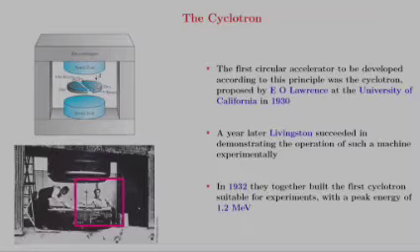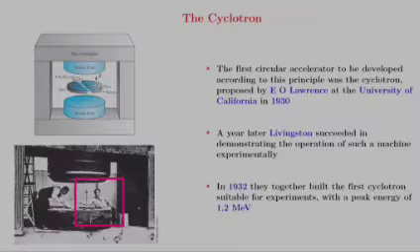In 1932, E.O. Lawrence and Livingston together built the first cyclotron suitable for experiments, with a peak energy of 1.2 mega electron volts. So E.O. Lawrence developed the principle of the cyclotron, and Livingston succeeded in demonstrating its operation experimentally.